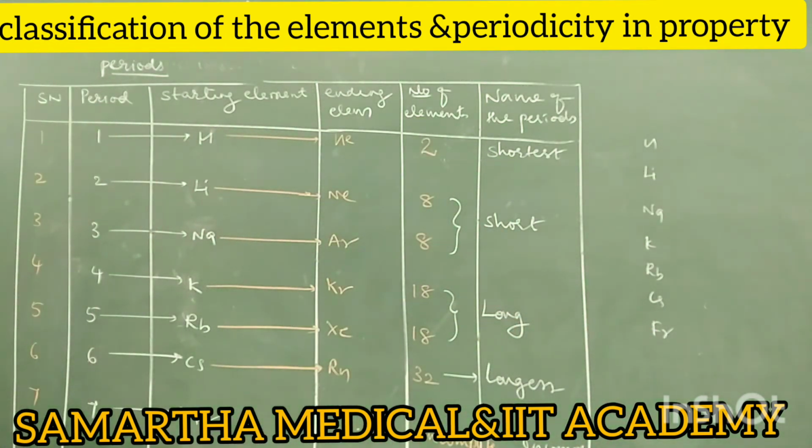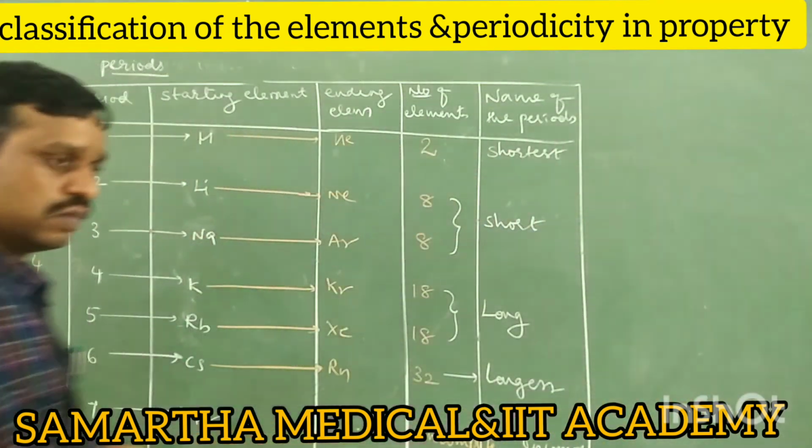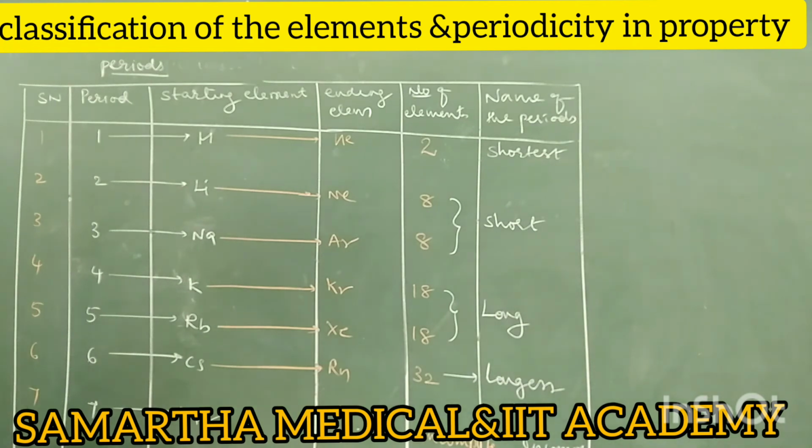So this is about periods. Remember the tabular column, it is important.